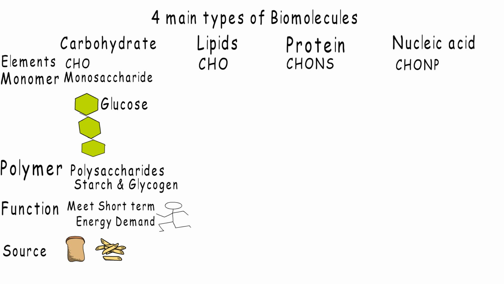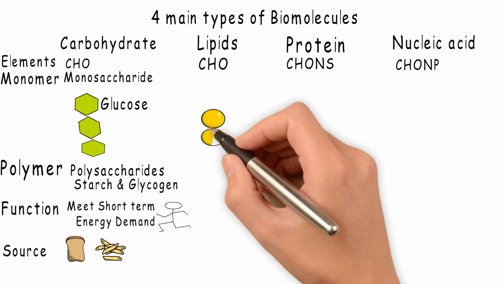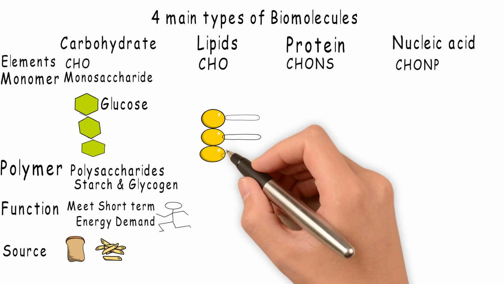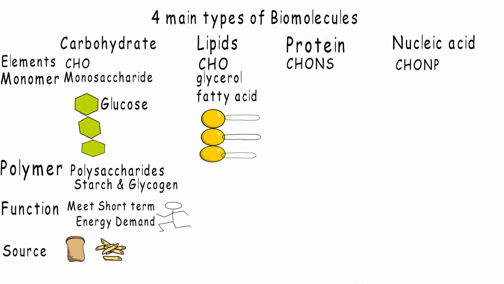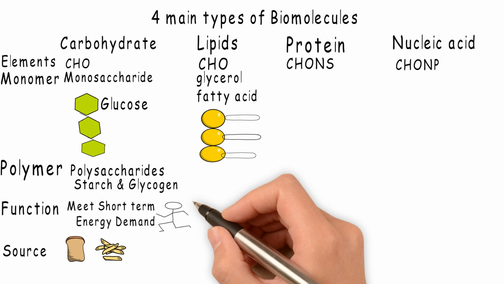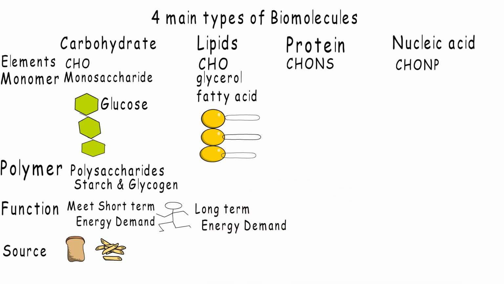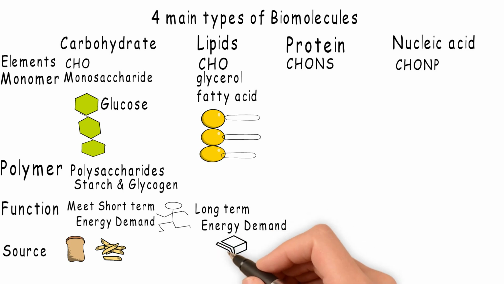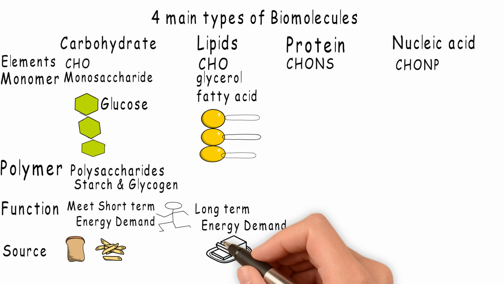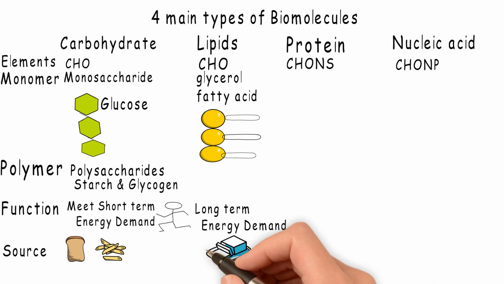The second biomolecule is lipid. Lipids are made up of 2 types of monomer: glycerol and fatty acid. The function of lipid is to meet long-term energy demand, and it is also a structural component of membrane. Examples of lipid include butter, oil, and cholesterol.